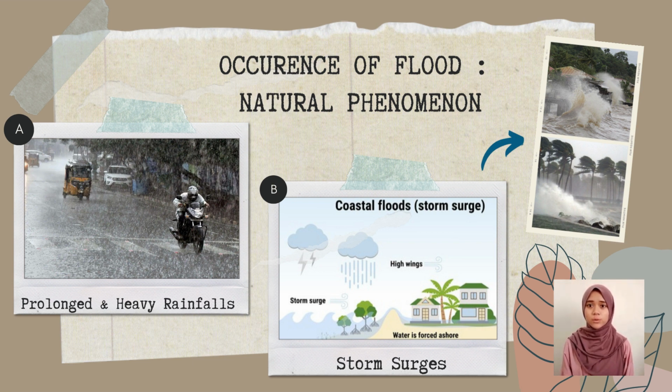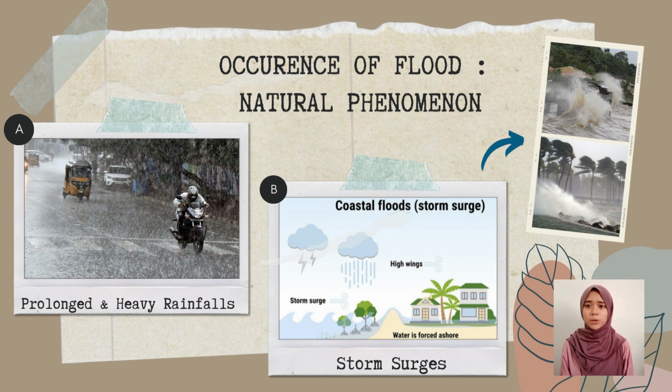A flood may occur due to natural and man-made phenomena. In terms of natural phenomena, flood can happen due to prolonged and heavy rainfall, where a certain area receives a huge amount of rain over an extended period until the ground becomes saturated, preventing it from absorbing any additional water. Hence, this excessive water will cause surface runoff as water could no longer infiltrate into the ground.